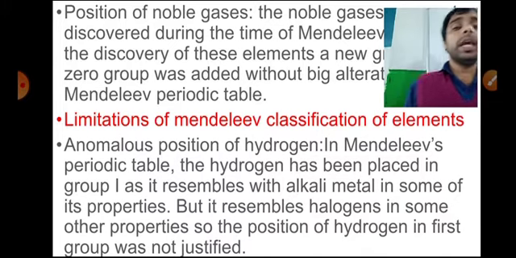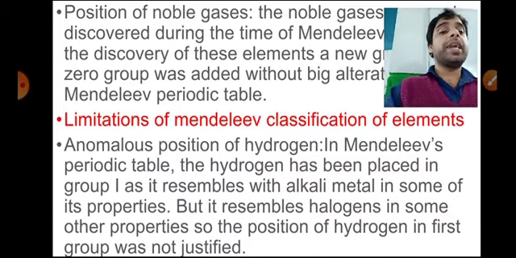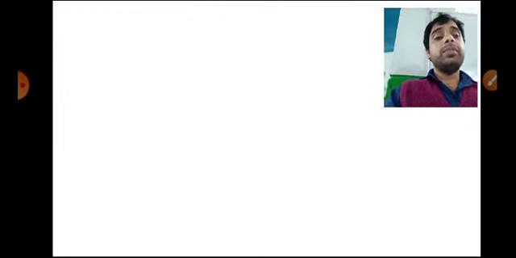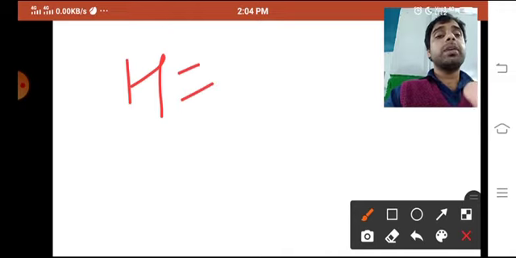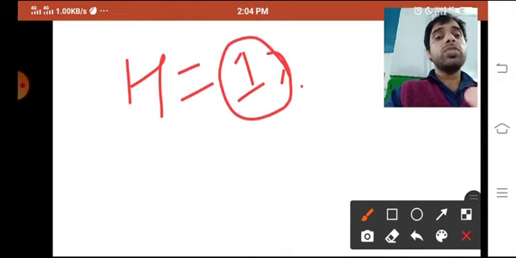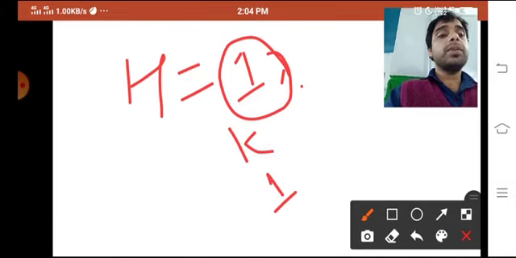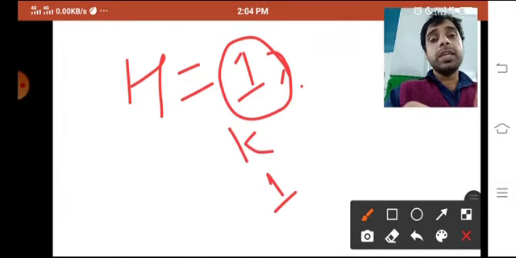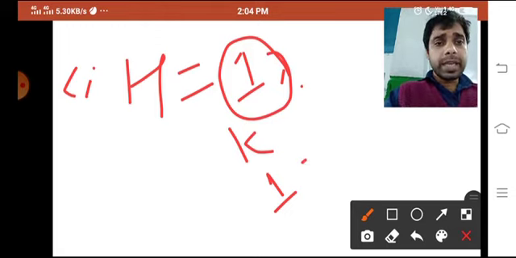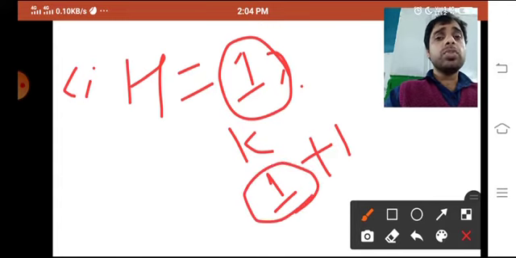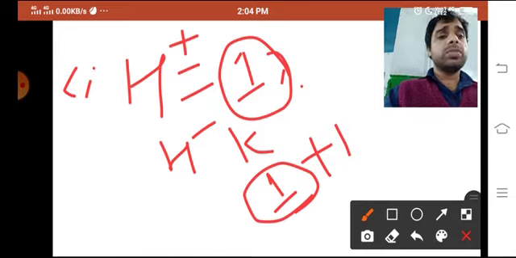Then you can see some limitations of Mendeleev's classification of elements, and one is the anomalous position of hydrogen. If I discuss hydrogen, its atomic number is 1, and its electronic configuration is also 1, K1. According to this, it can accept 1 electron, and it can also lose 1 electron, so it can form positive ions as well as negative ions.